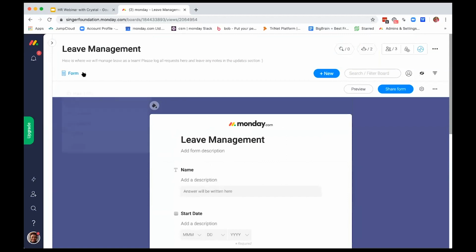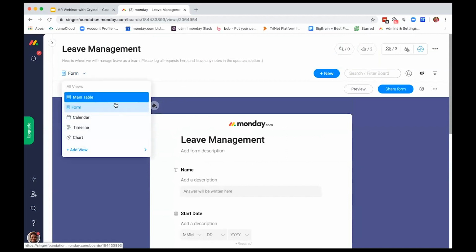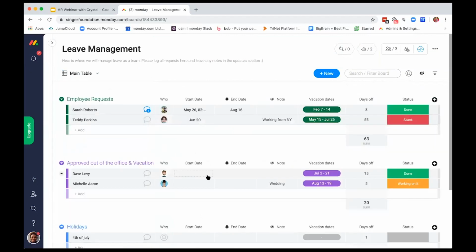need. Okay. And you're probably asking yourself, well, how do we make this form? Like, how did we get here from this main table? And I'll show you. So what happens is that if we are on a board and we see the start date, end date, note, etc., the columns that are on this board are essentially what's creating the form that will be sent out to the user.